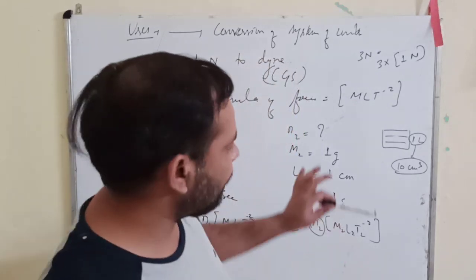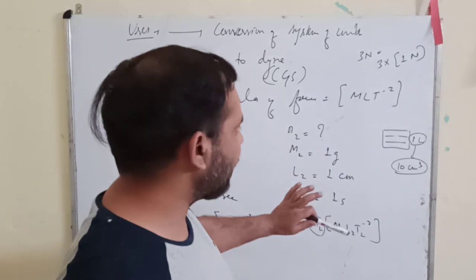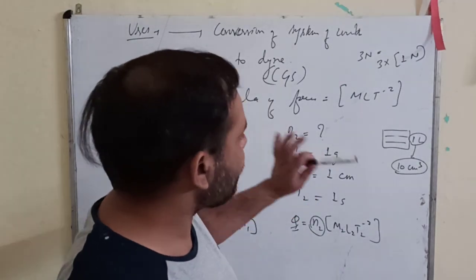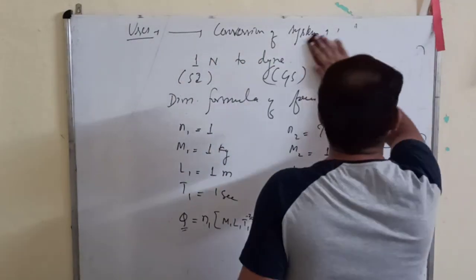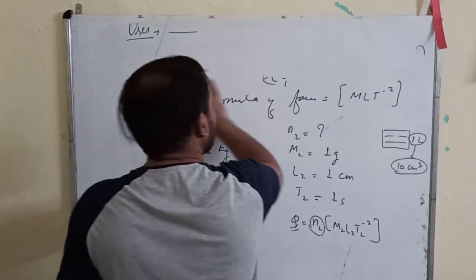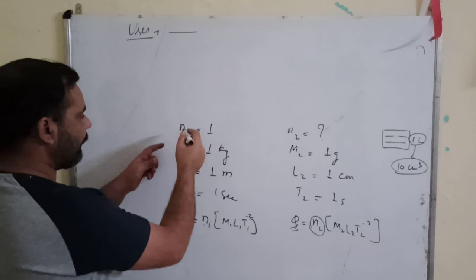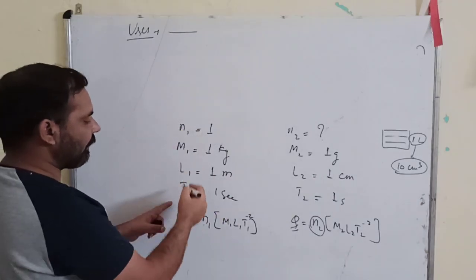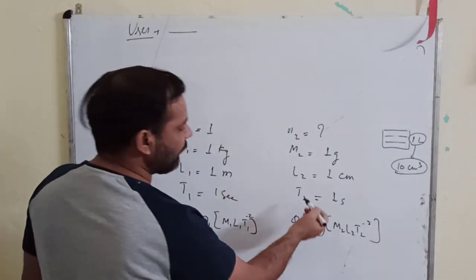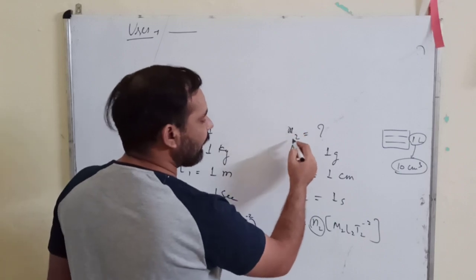So just remember, this was only for the explanation. What you have to remember in conversion is a formula that you write like this: N1 M1 L1 T1, N2 M2 L2 T2. N2 is your required value.